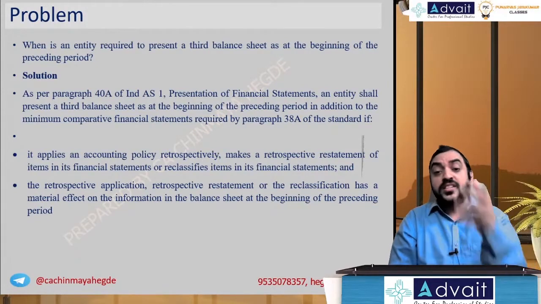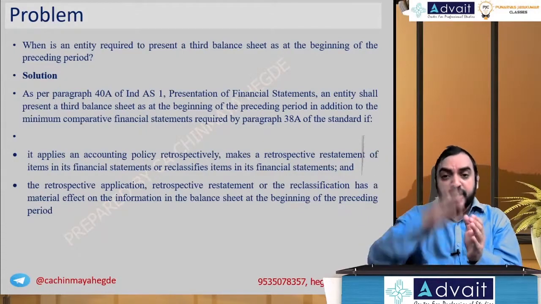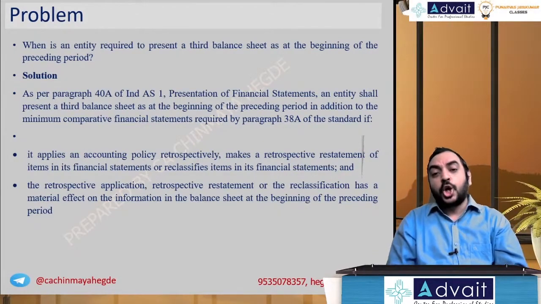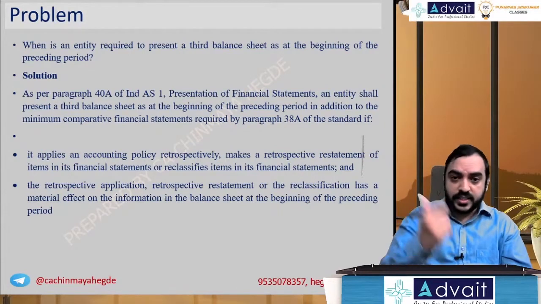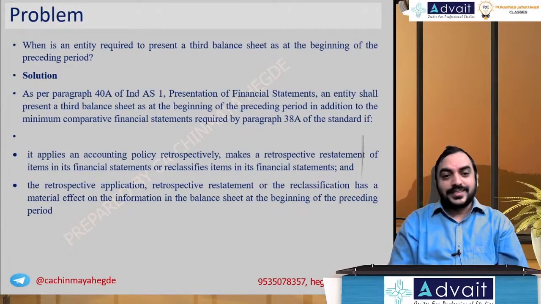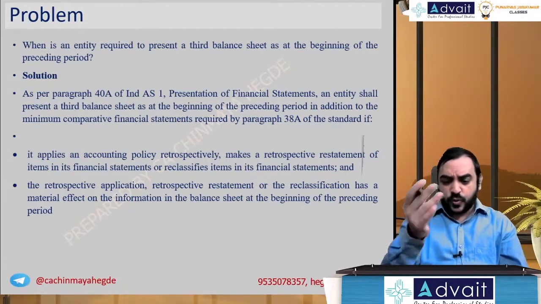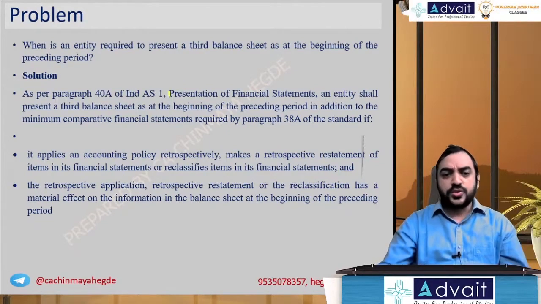And going one step further, even for the beginning of the preceding period, effectively you will prepare a 3-columnar statement, at least in the notes to accounts. And that is what this requirement is. Whenever there is a retrospective change, then it is required. Now let's quickly go through the Institute solution.